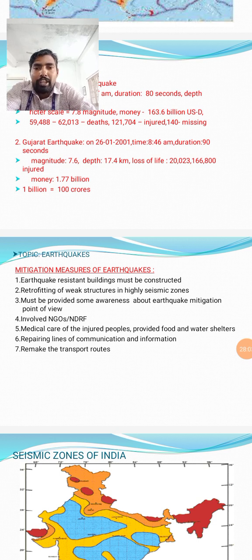Repairing lines of communication and information. In earthquakes, power lines, water pipelines, drainage canals, and telecommunication lines will be affected, and all of them must be repaired. First of all, remake the transport routes. In an earthquake, roads, national highways, and railway tracks may be ruptured or damaged, and they must be modified and rebuilt. Otherwise we cannot clear traffic jams and transport issues, so remake all the transport routes.